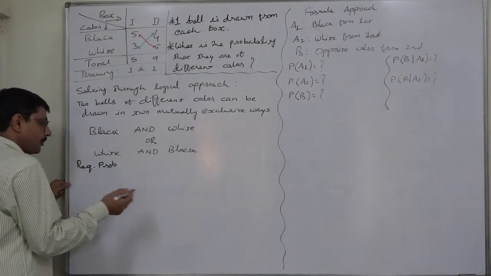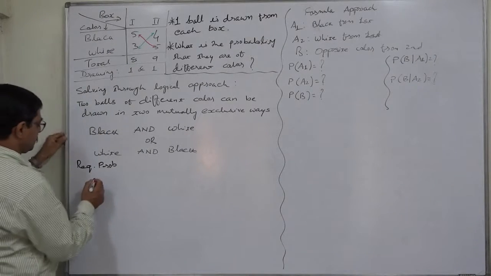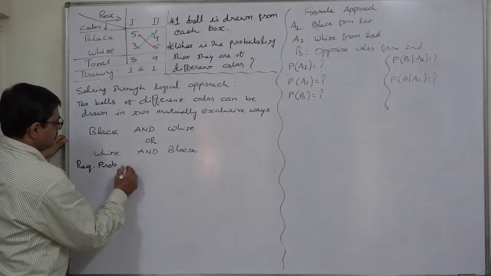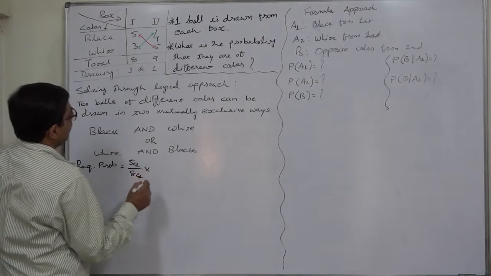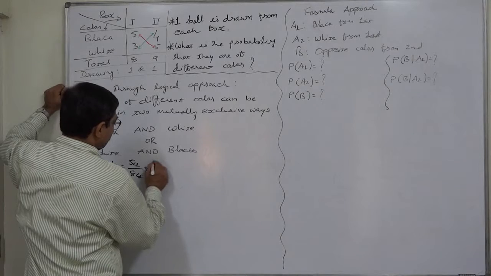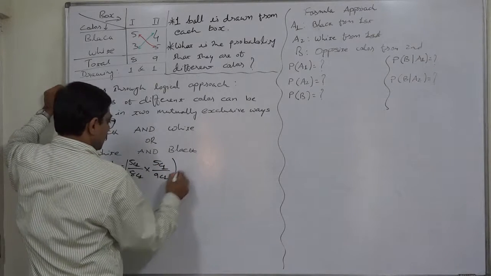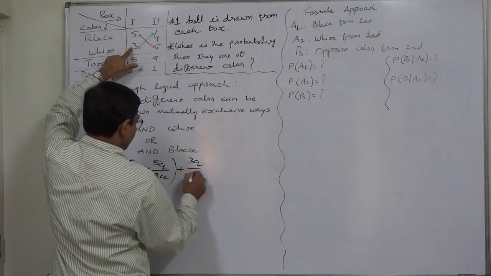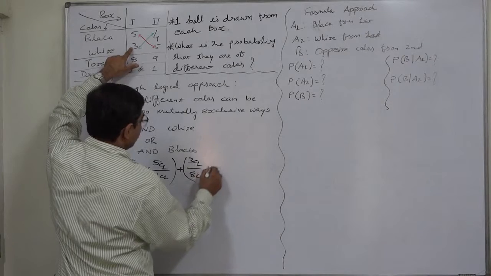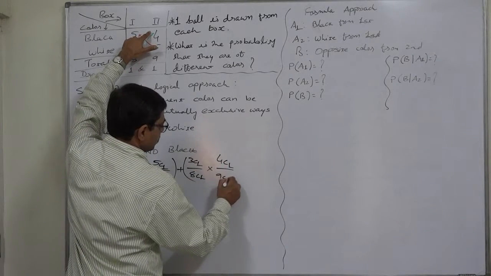Required probability is black from the first box, 5C1 upon 8C1, and white from the second, 5C1 upon 9C1, or white from the first, 3C1 upon 8C1, and black from the second, 4C1 upon 9C1.